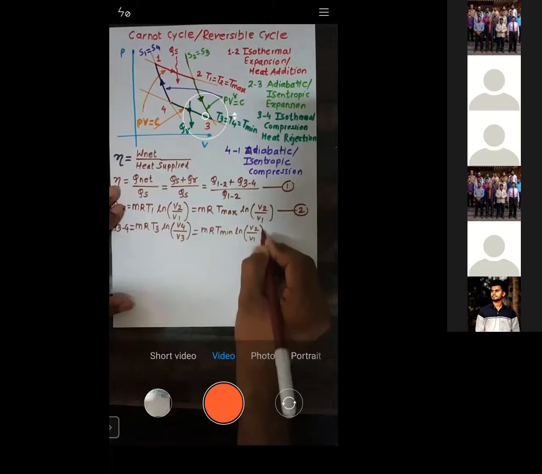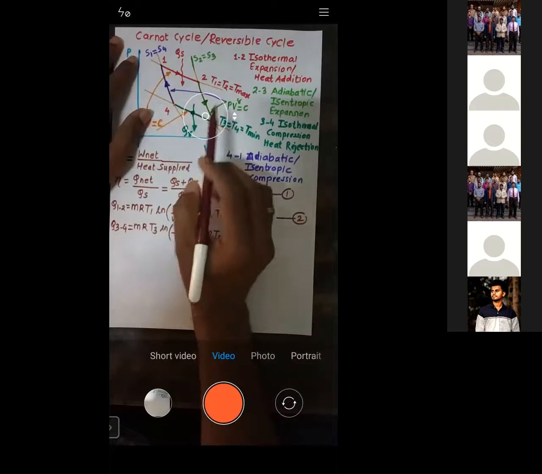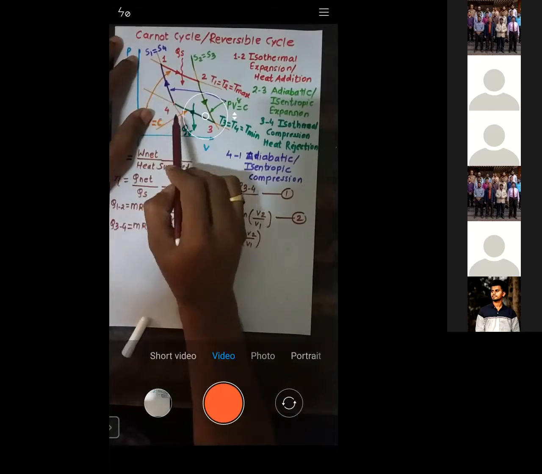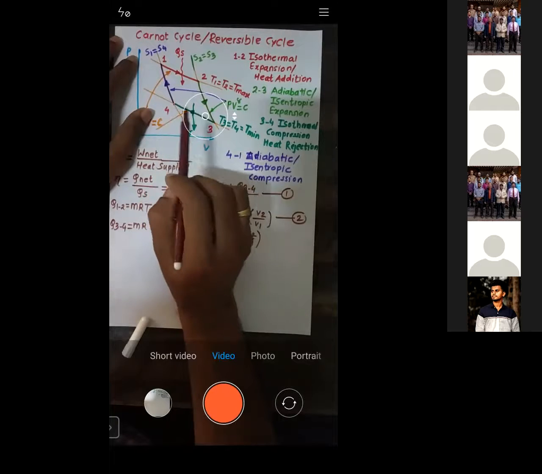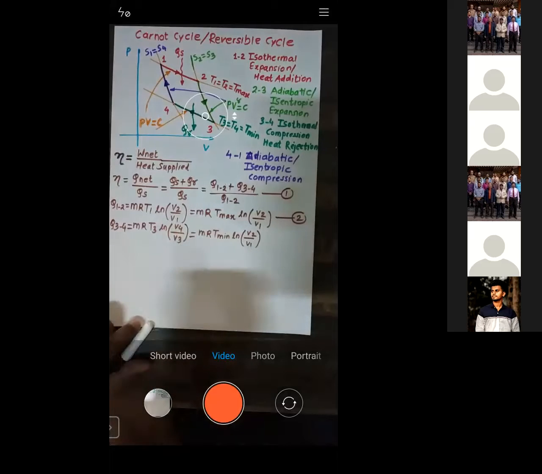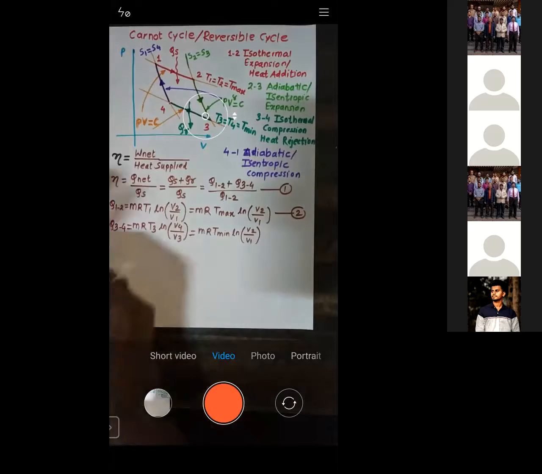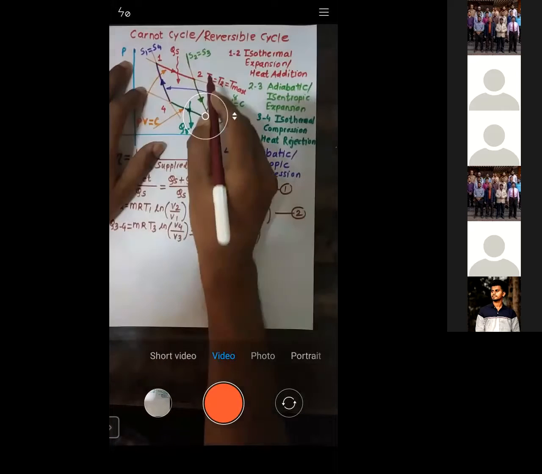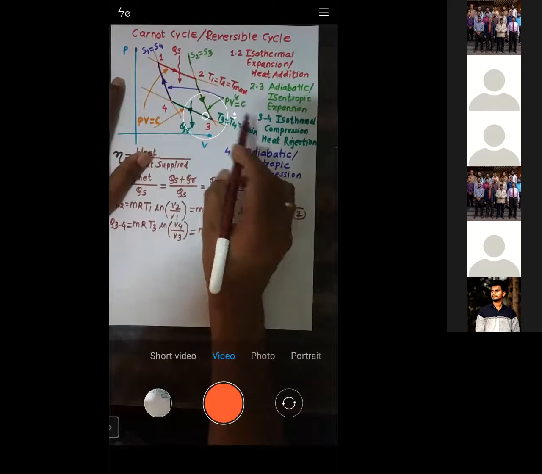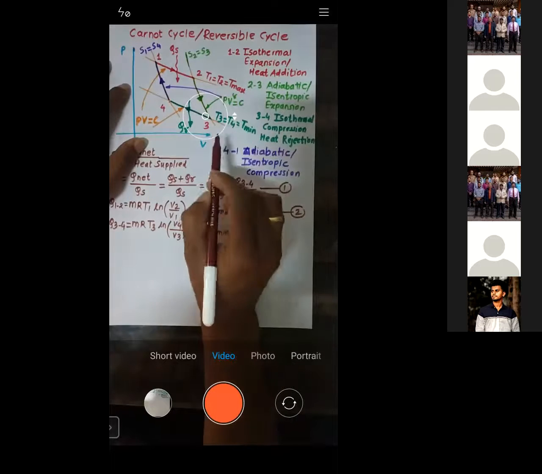Now you might wonder why this is a minimum. During 3 to 4 we are rejecting the heat. So the temperature at point number 4 will always be less than the temperature at point number 3, because 3 to 4 is a heat rejection. But what we are doing here is rejecting the heat while keeping the temperature constant. So when you compare T3 and T4 with respect to T1 and T2, obviously T3 and T4 will be less than T1 and T2. So T1 and T2 are the maximum, and T3 and T4 are the minimum.